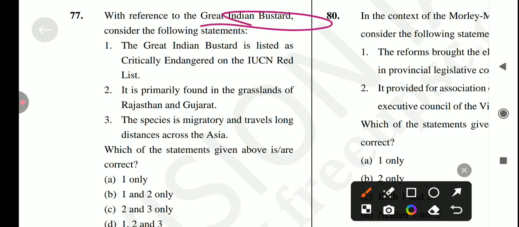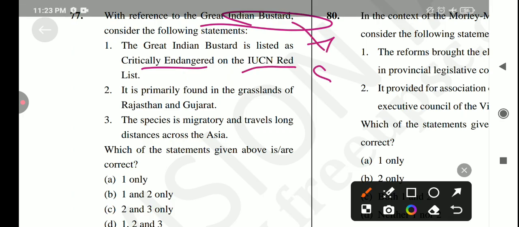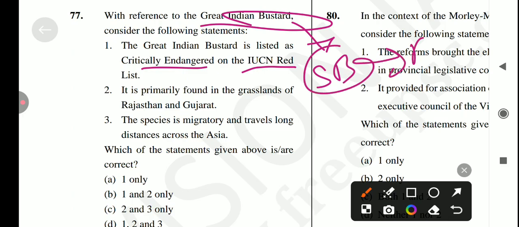Great Indian Bustard is listed as critically endangered on the IUCN Red List. Yes, it's a correct statement. And it is the state bird of which state? Rajasthan. Okay, and next one is it is primarily found in the grasslands of Rajasthan and Gujarat. Yes, it's also a correct statement.